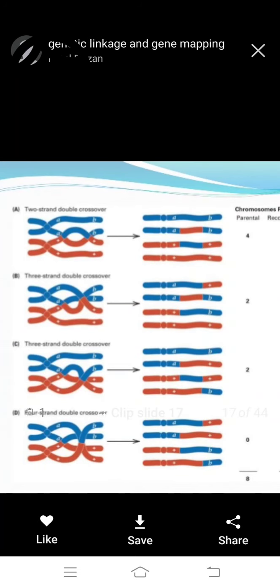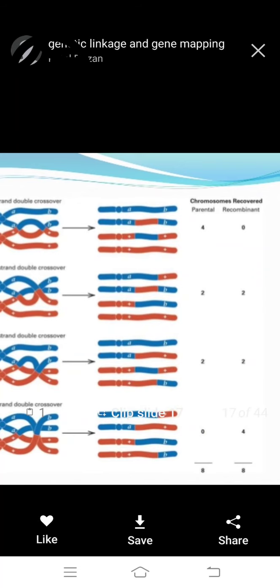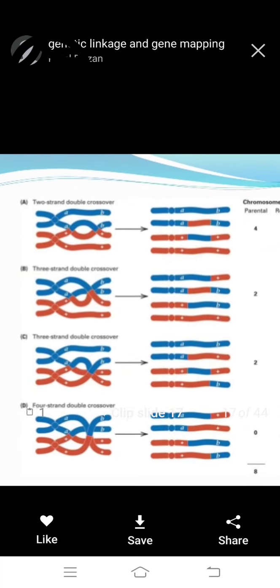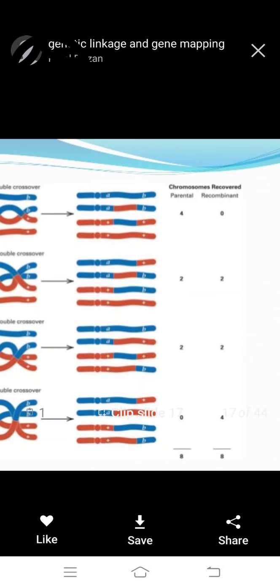This parental is 0 in a 4 stranded double crossing over. This is 3 strand double crossing over. Recombination is 4 in 4 stranded crossing over. This is total: parental is 8 and recombination is 8, so it comes to 1:1.